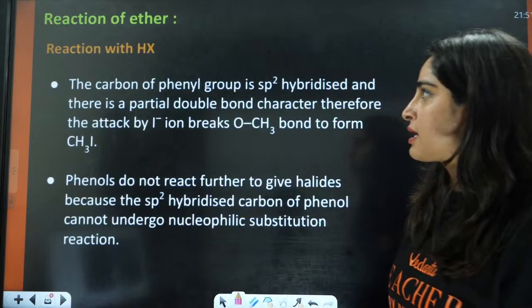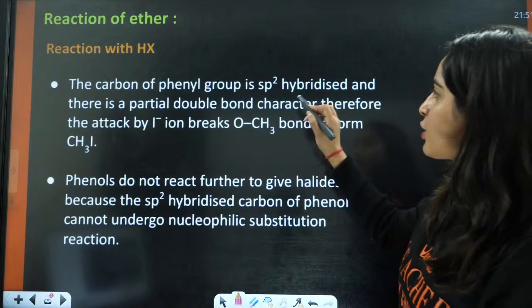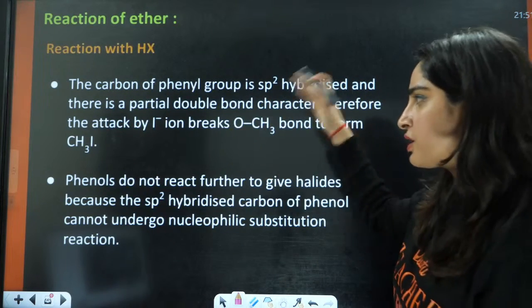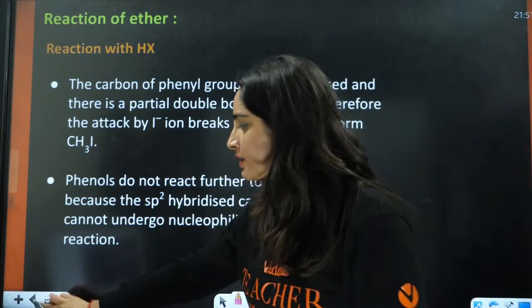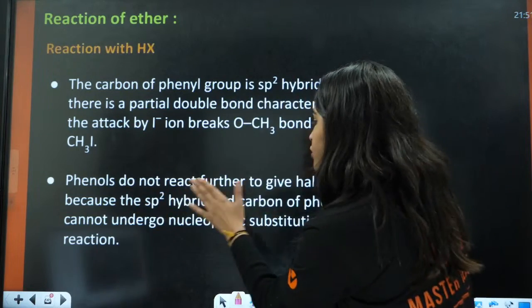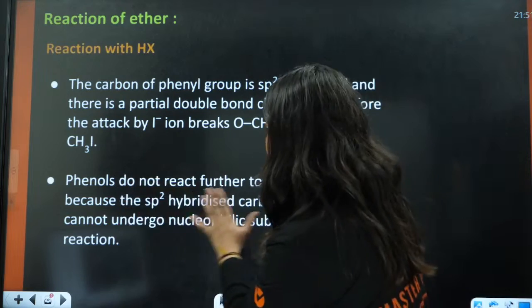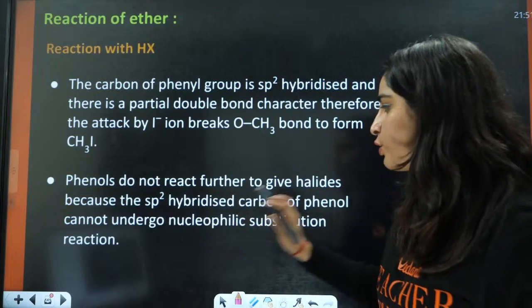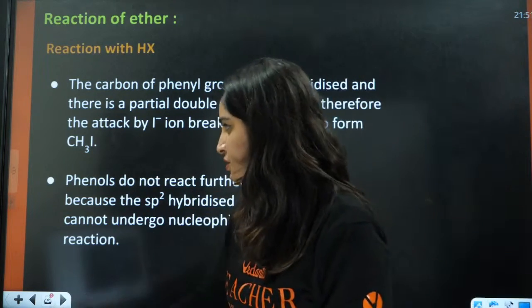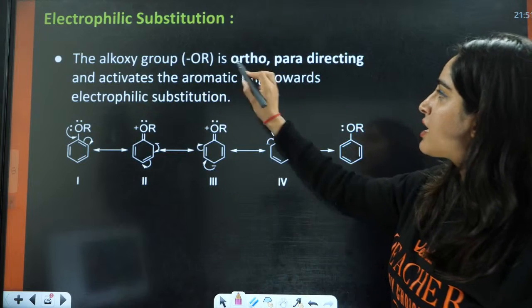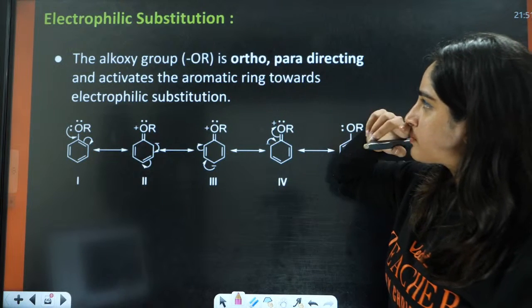Always. Next is the carbon of the phenyl group is sp2 hybridized and there is partial double bond character, all these things that I have just said are written here. Phenol does not react further to give halides because the sp2 hybridized carbon of phenol cannot undergo nucleophilic substitution reaction.